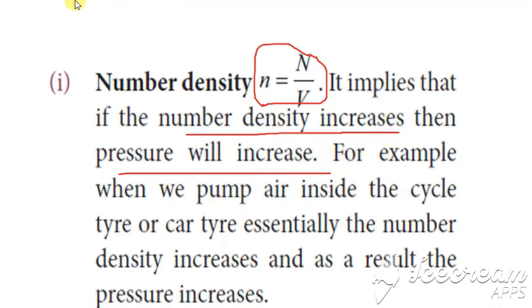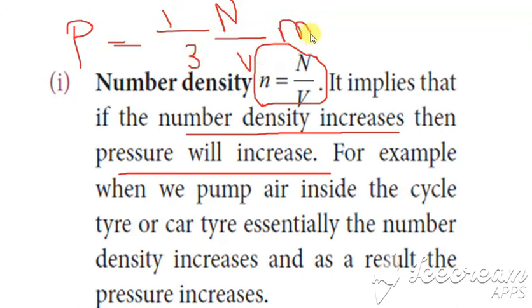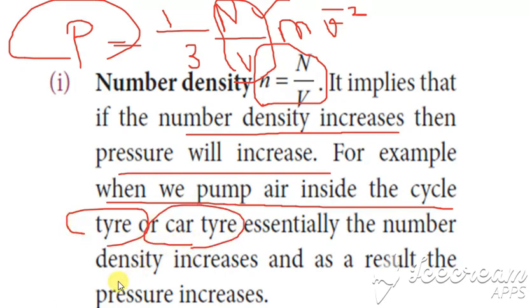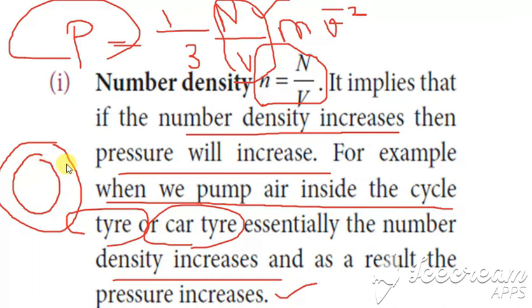So on what factors does the pressure depend? Pressure is equal to 1 by 3 N divided by V into m into V square. N divided by V is the number density. If this increases, the pressure also increases. For example, when we pump air inside a cycle tire or a car tire, the number density inside the tire keeps on increasing, and that makes the pressure also increase.